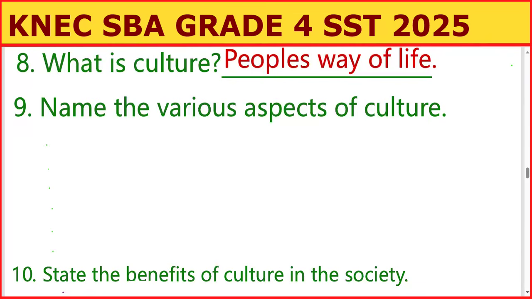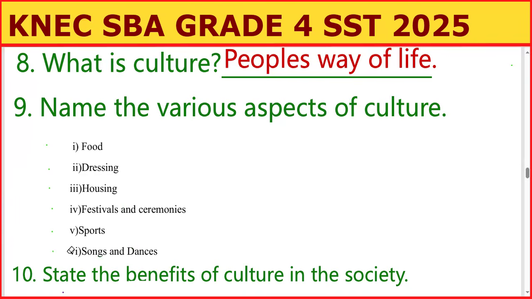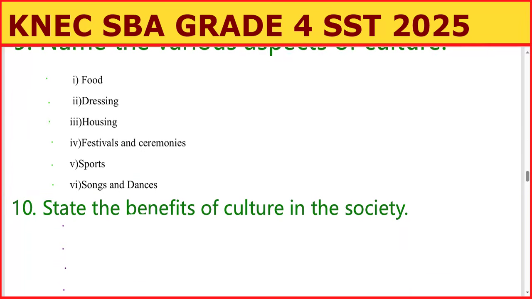Yeah, we have various aspects of culture, such as the food people eat. We also have the dressing, the dressings people wear, and the housing, the houses people build. You can also write the festivals and ceremonies these people have. We have another bullet here, the games and sports these people play. And the last one you can write here is the songs, the dances these people dance. Yeah, that is very simple. State the benefits of culture.